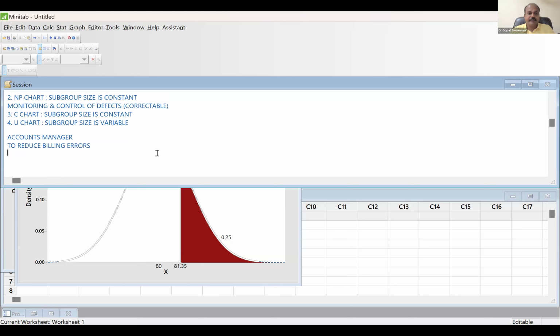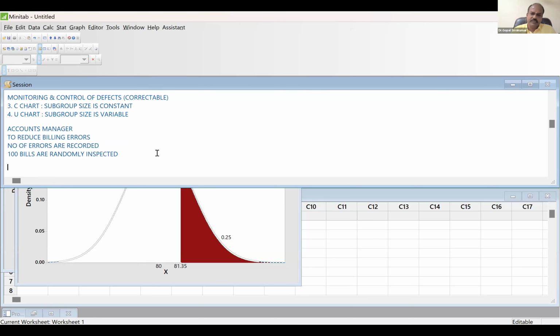Every day, number of errors are recorded. And every day, 100 bills are randomly inspected. Because so many bills are getting generated, right? Like Amazon or Flipkart. 100 bills are randomly inspected. Now tell me which control chart is suitable for this scenario.